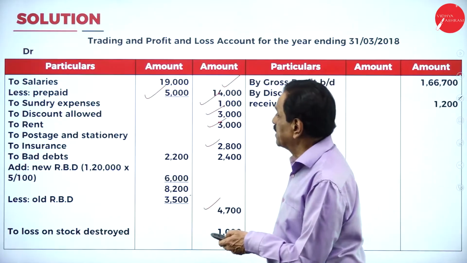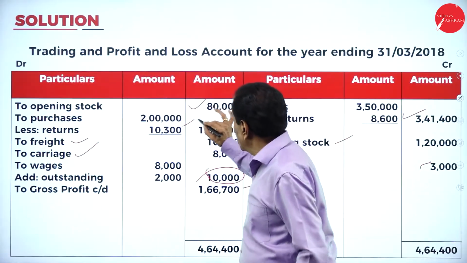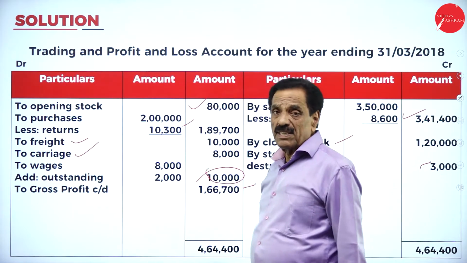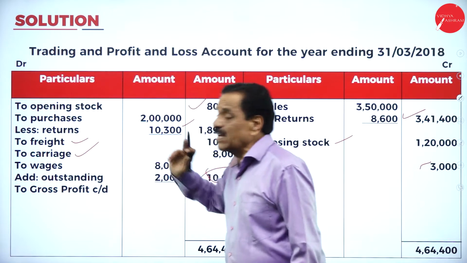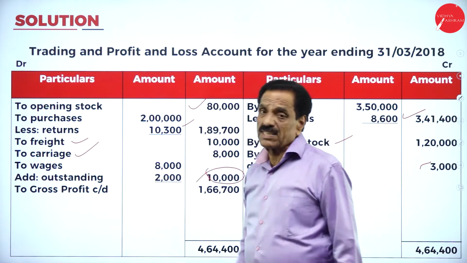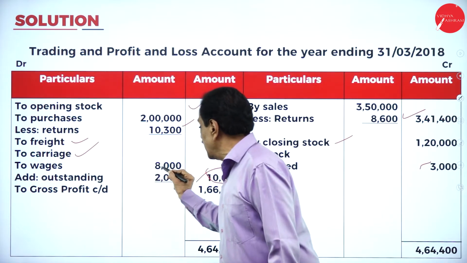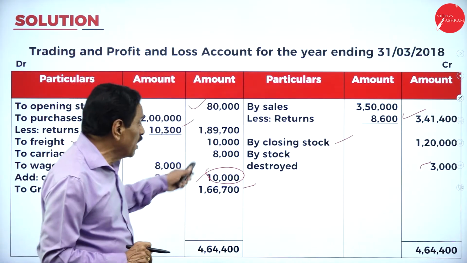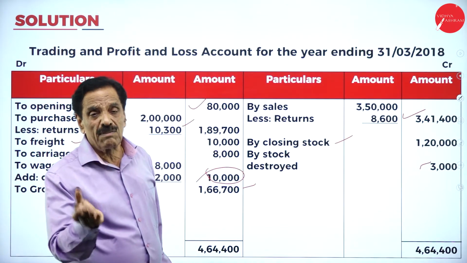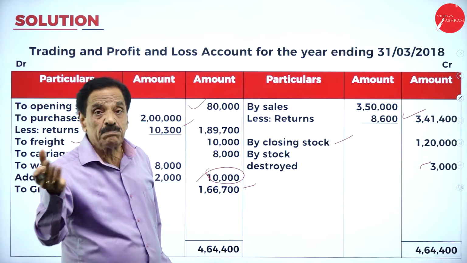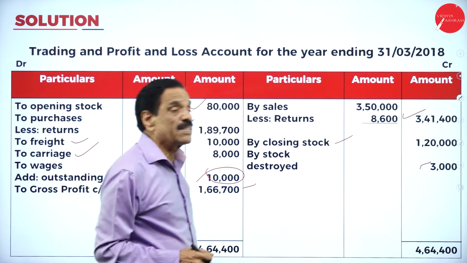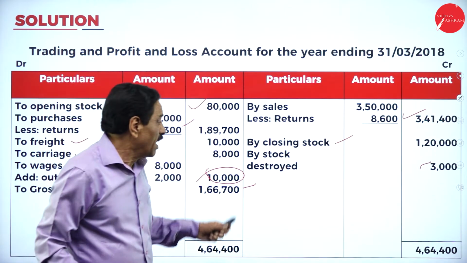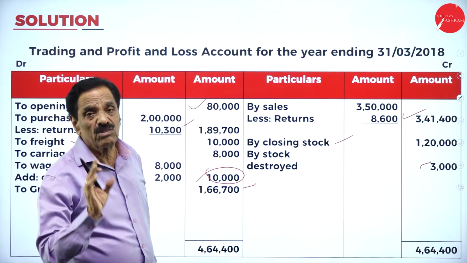I'll show you. See that? Once again, your opening stock is 80,000. We made the purchase of 2 lakh. How much return? 10,300. Freight is directly connected. Carriage inward is directly connected. Wages is directly connected. There was an outstanding amount. All direct expenditure has been taken into consideration. We made the sale. Trading account always has purchase and sale, and direct expenditure will be connected. How much return? 8,600. The unsold stock is 1,20,000, and the stock destroyed is 3,000.